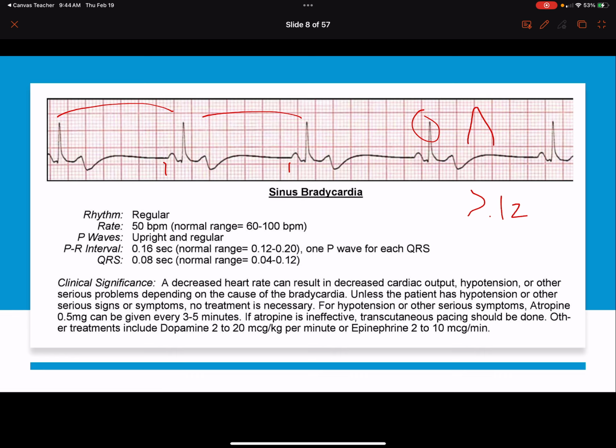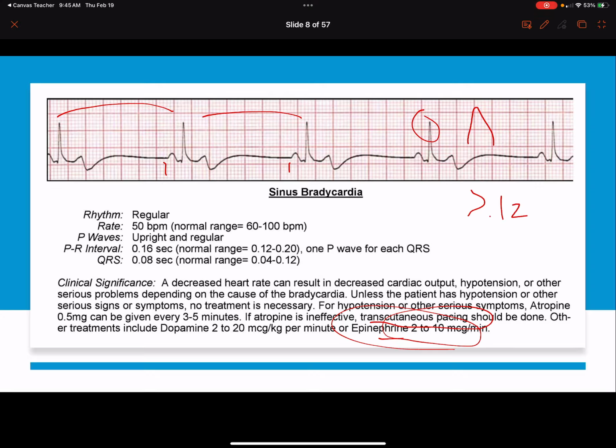Our treatment for bradycardia, and there's a bradycardia algorithm you're going to learn and you're going to really get good at, so I'm not going to try to tell you exactly what to do yet. But our treatment is going to be, if they are unstable, we are going to go right to pacing, which is labeled here. And we're going to go over what pacing is. If they are still unstable, we can go to starting push dose epinephrine or an epinephrine drip at 2 to 10 micrograms per minute.